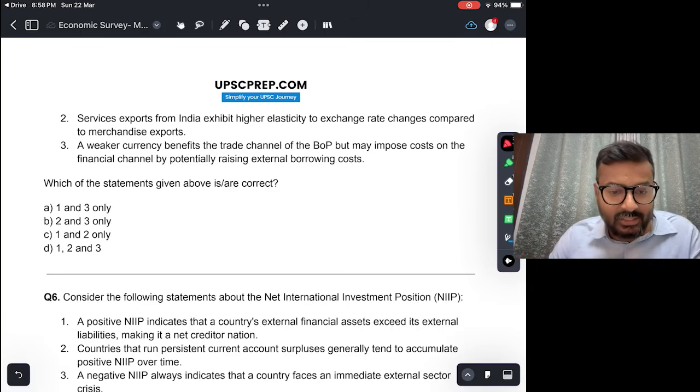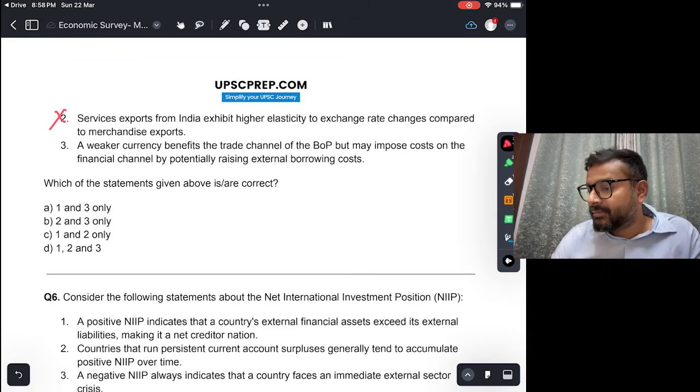What actually is the situation is कि जो इंडिया के service exports हैं, it is very inelastic. Okay, काफ़ी inelastic behavior है उसका, and this shows that India's market power, particularly in specialized services like software and consultancy, is quality driven. Okay, it is quality driven rather than price driven, which means that other countries cannot provide the quality of services that India provides. And therefore अगर थोड़ा सा currency rate ऊपर नीचे भी हो जाता है तो that will not have much effect on our services exports. So this is not correct.